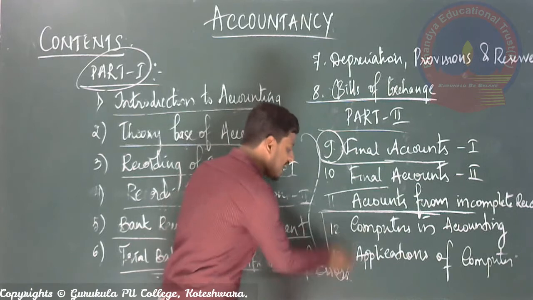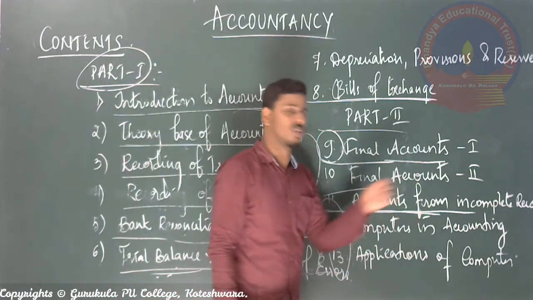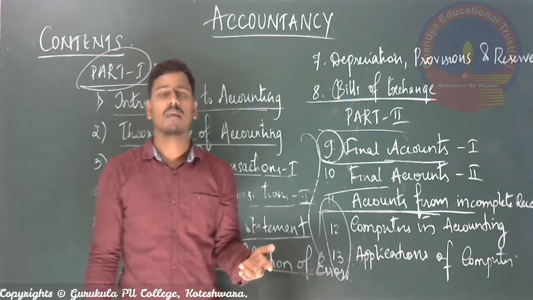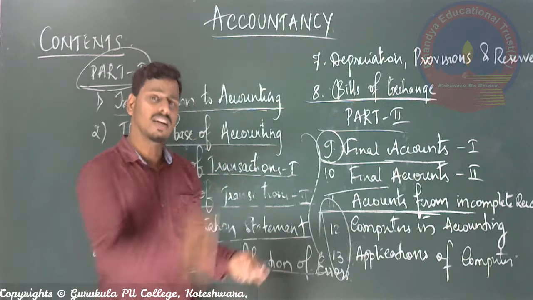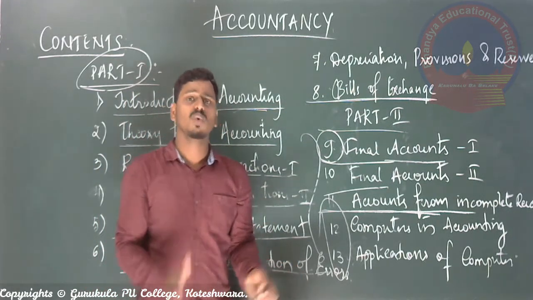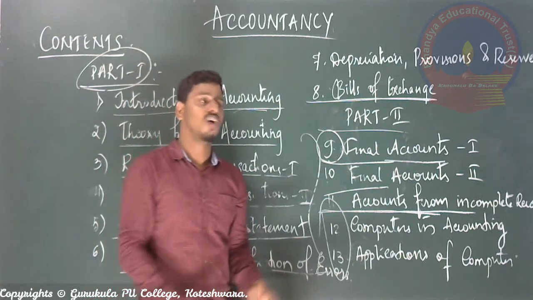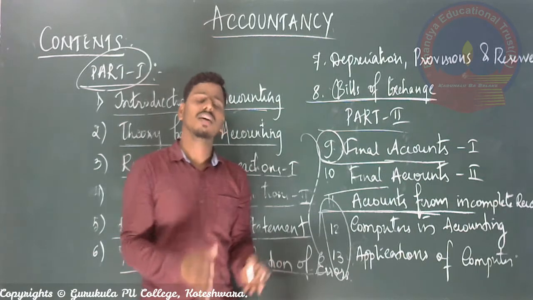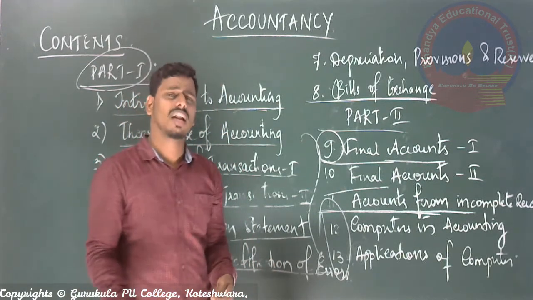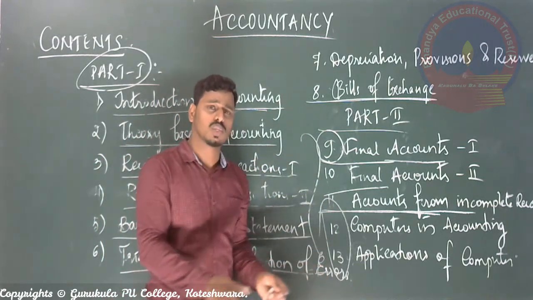Again, two more theory lessons. Chapter number 12 is called computers in accounting. Right, nowadays manual accounting is not there. Manual accounting means writing everything in proper books of account by the person directly. If we use computers for recording all those business activities, then what do computers do? Normally 99.99% of organizations store everything related to accounting work in computers only.